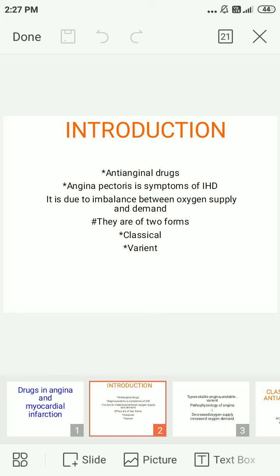Unstable angina occurs at rest or due to increased frequency and duration of attacks. The next one is variant angina. Variant angina is also referred to as Prinzmetal angina. It occurs only at rest and is due to spasm of coronary arteries.